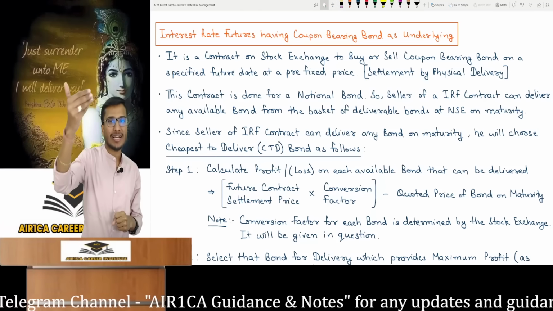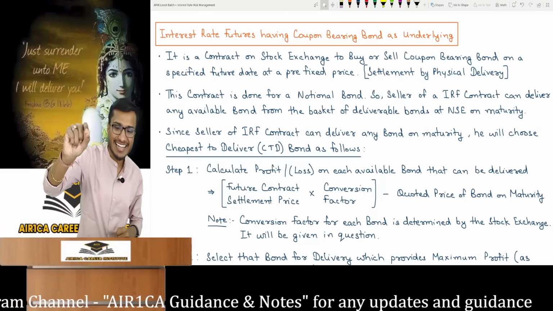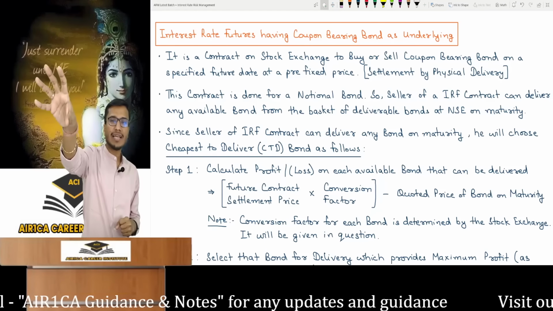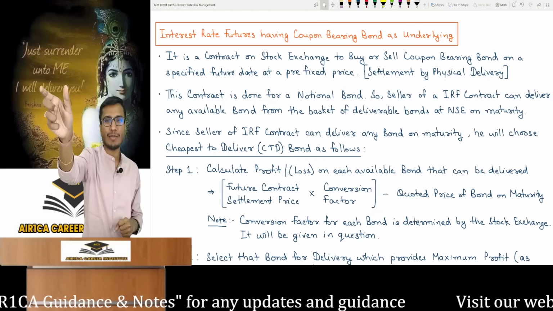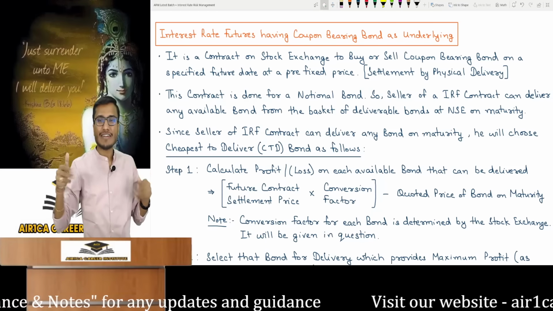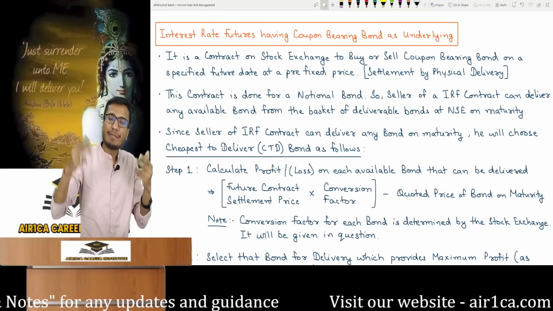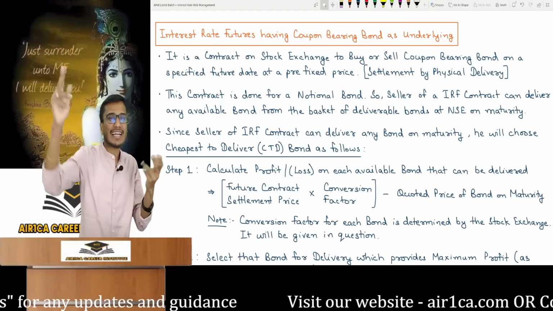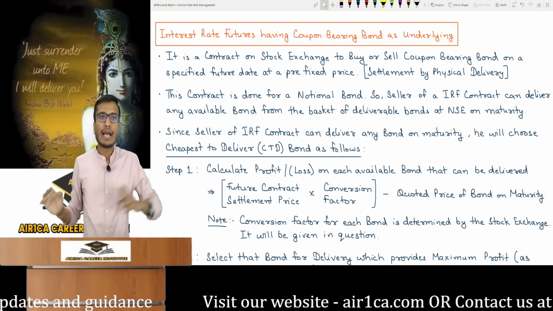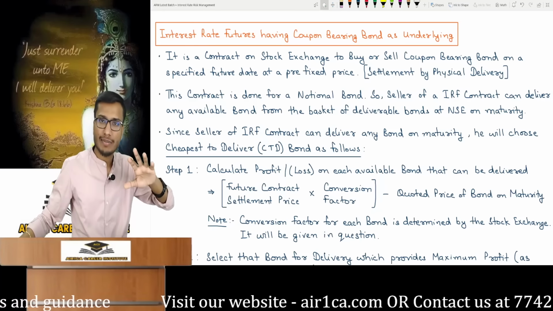So this will be a contract on the stock exchange to buy or sell a coupon bearing bond on a specified future date at a prefixed price, saying that I will sell you this 7% coupon bond at this specific price after 3 months have passed from today, or I will buy this bond from you. Selling means a downside bet and buying means an upside bet. You can think of it as a cash settlement, no problem, the answer will be the same. Let's assume physical delivery for understanding.